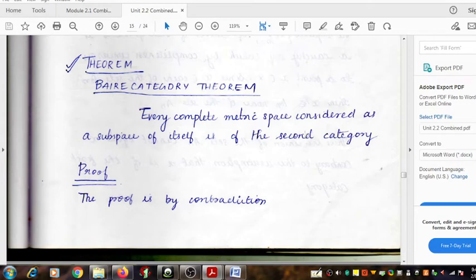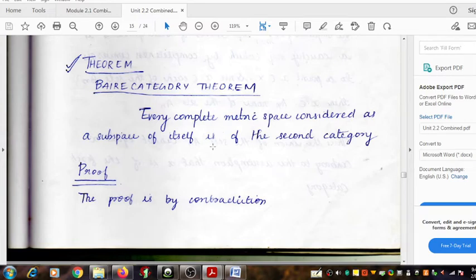So if we assume that the Baire category theorem is not true, then we have a complete metric space that must be in the first category. So we choose a complete metric space, and for the time being we assume that it is in the first category.